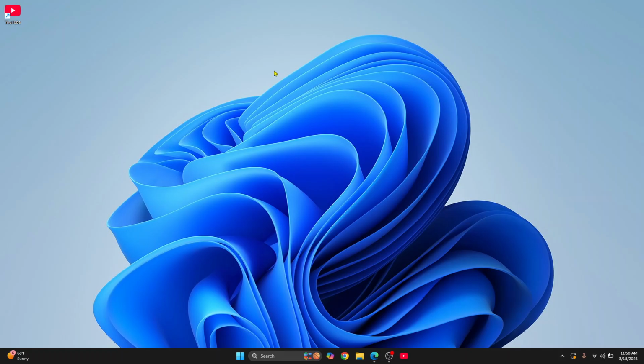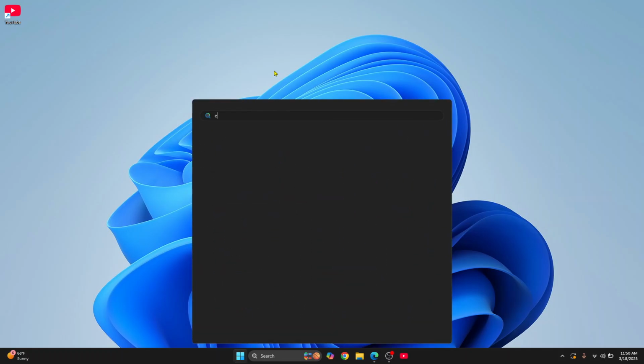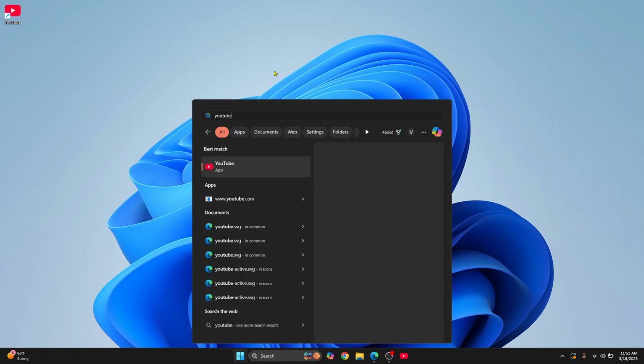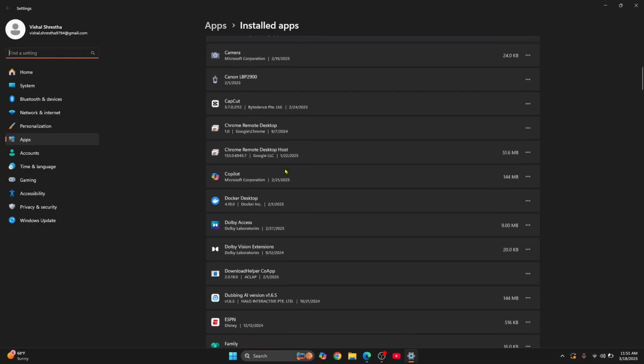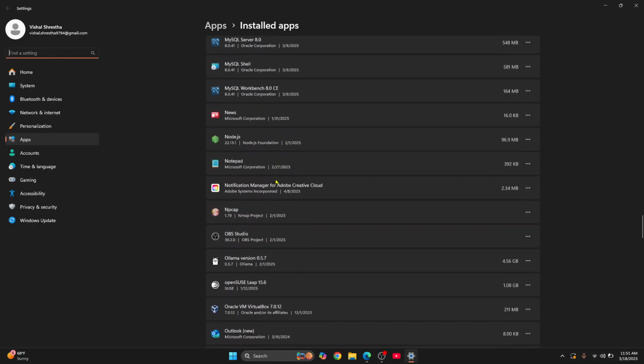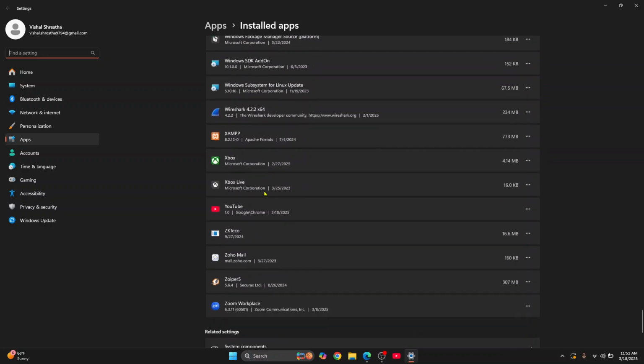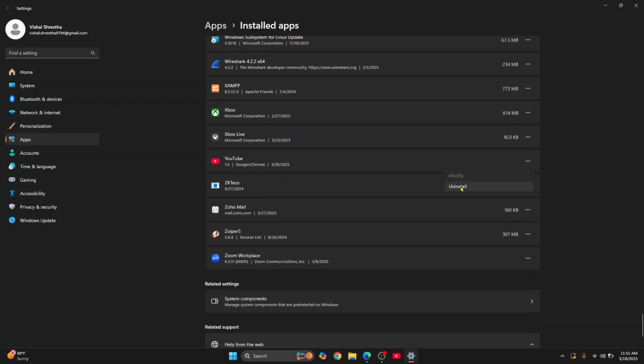And if you want to uninstall this, just uninstall it like any other app. Search for YouTube in your start menu and right click on this and click on uninstall, and you'll be taken to your installed apps. Here, scroll down and search for YouTube, and then just click on uninstall.